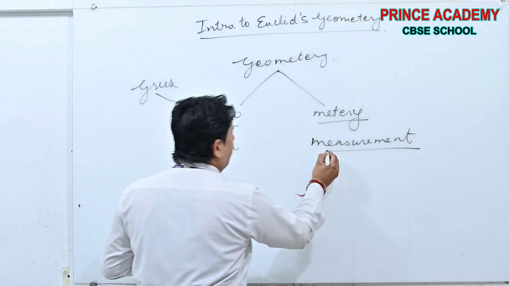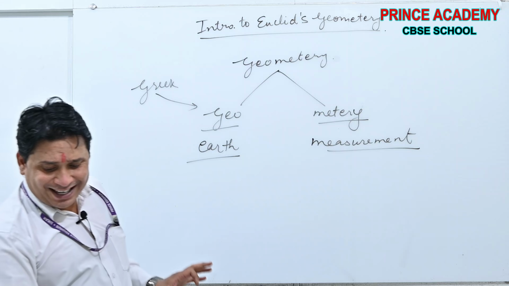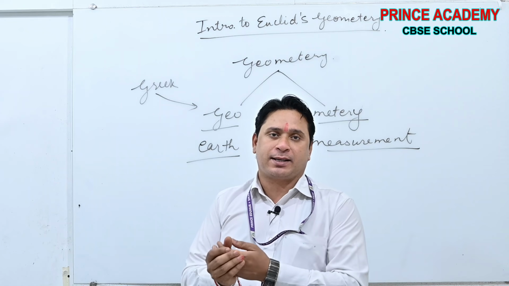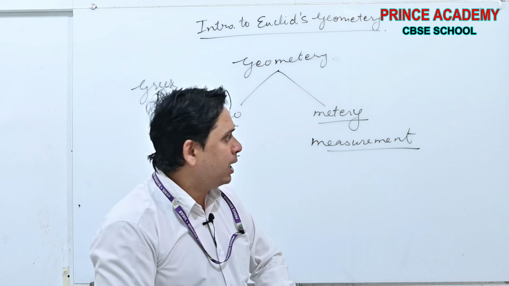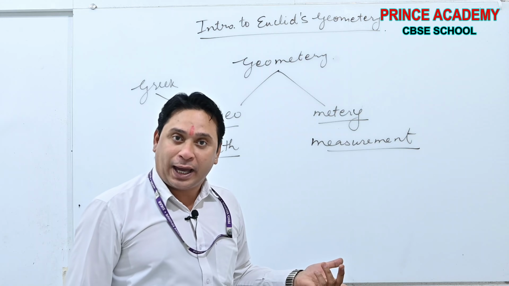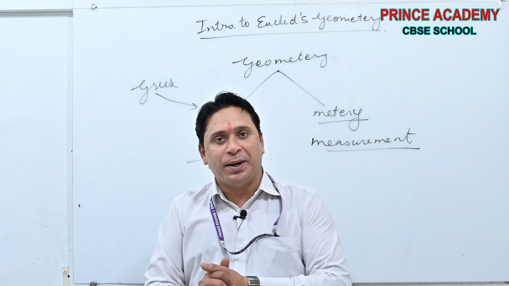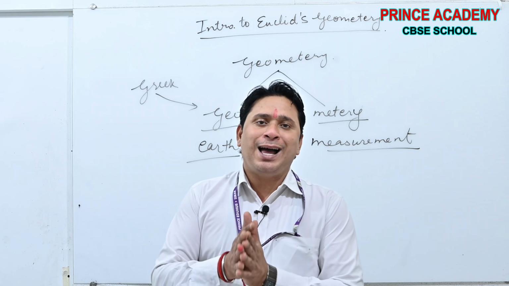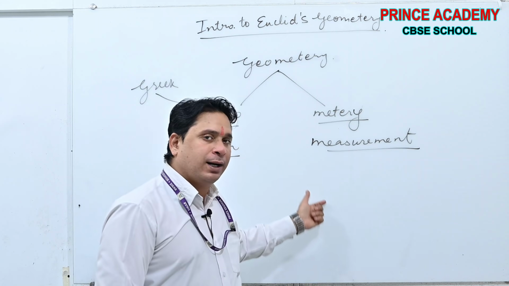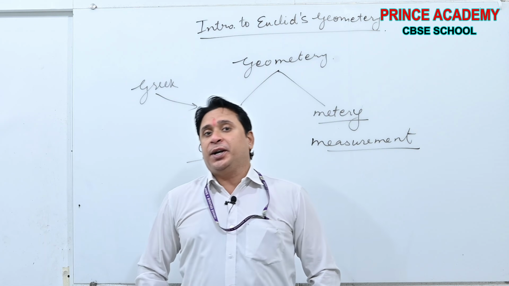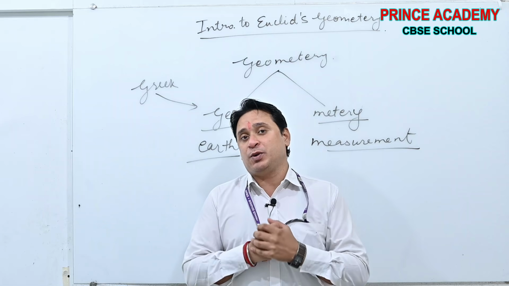In short you can say geometry is the branch of mathematics that deals with the measurements which are related to earth. Now see beta, why geometry was needed. What was the need of geometry?